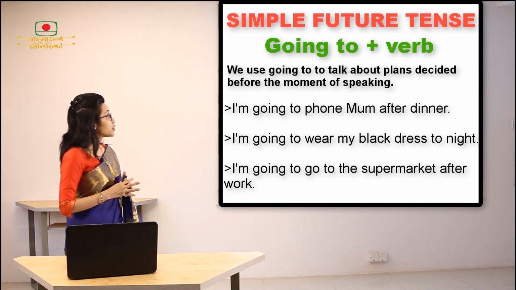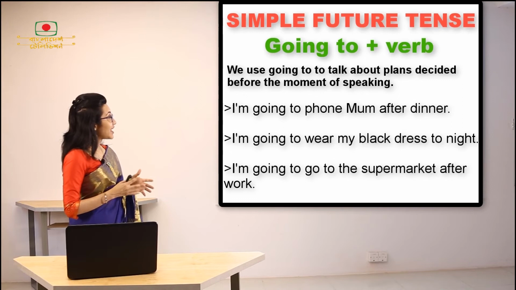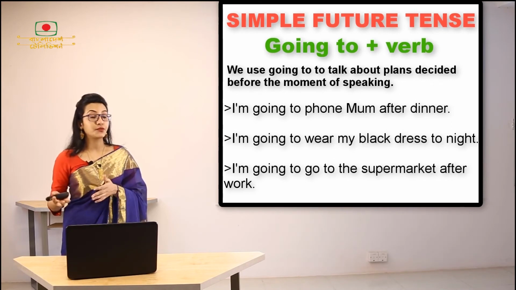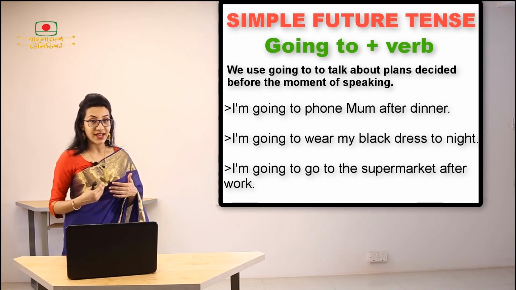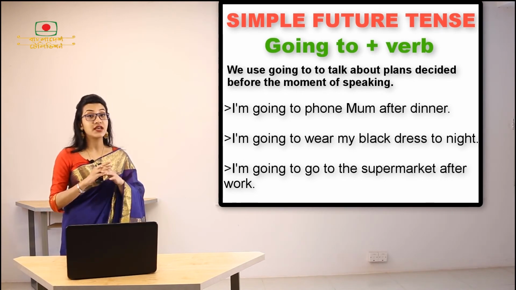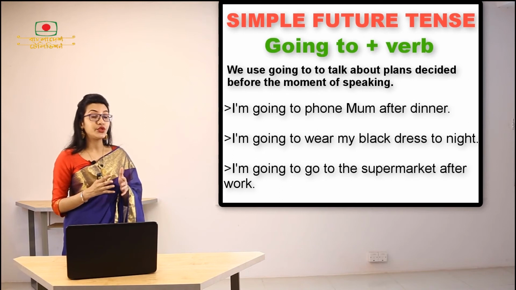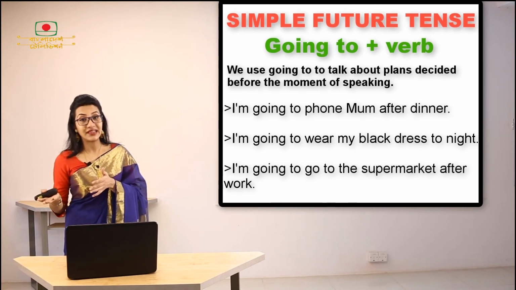So we use going to talk about plans decided before the moment of speaking. As I'm speaking now, if I have decided something that's going to happen in the future and that is planned, we are going to use going to plus verb in this case.